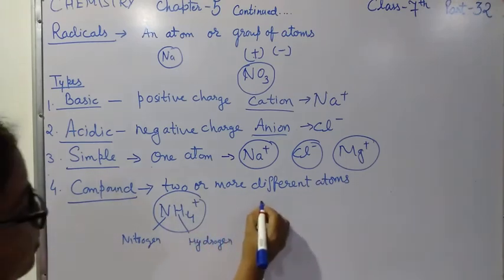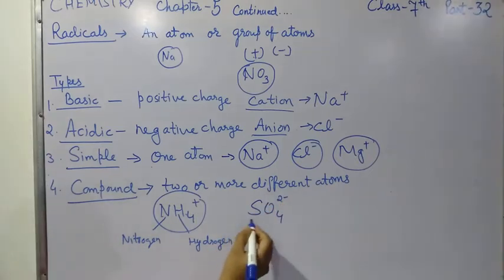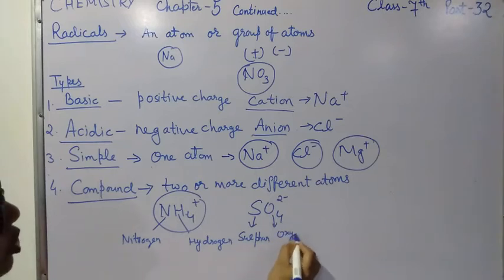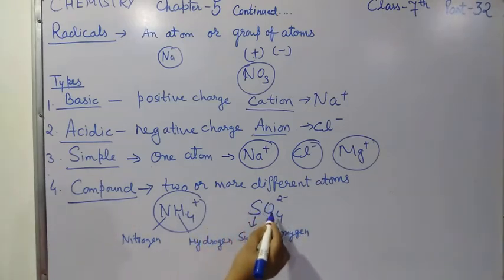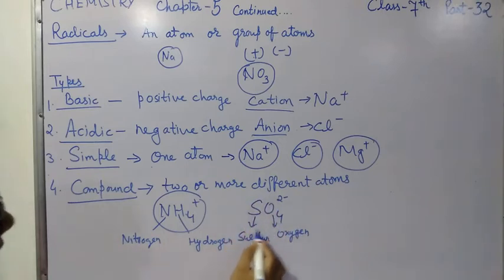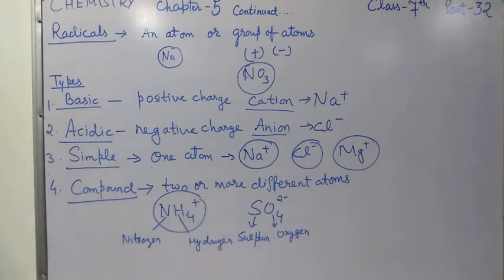One more example, SO4. In this you can see one atom is of sulfur and second atom is of oxygen. So it is a group of two different atoms. When two different atoms are combining together, they form a compound radical. So these are the examples of compound radical.